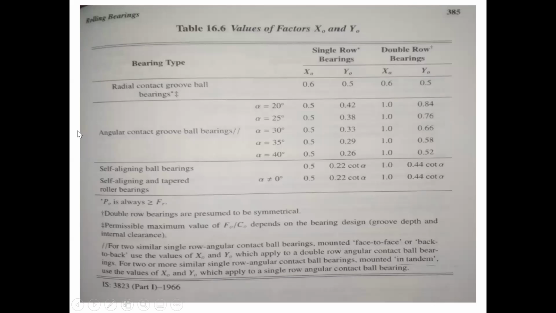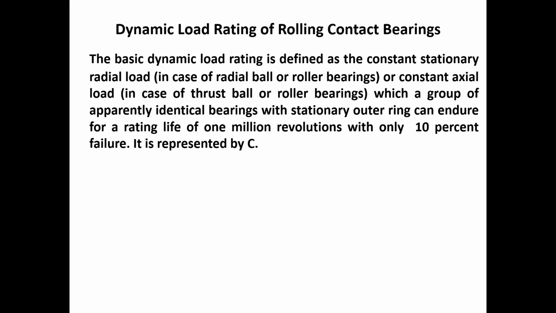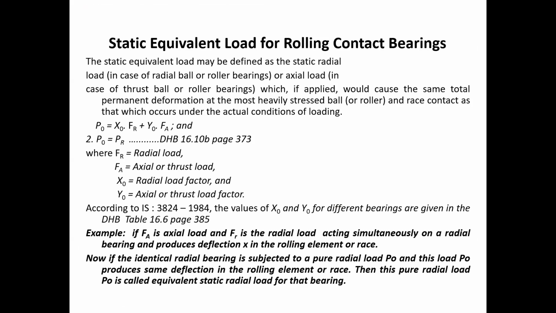The types of ball bearing are given. There is a value of X naught and Y naught given. By using these values, we can find out the value of the equivalent load factors, that is the axial load factor and the radial load factor, from this table. Okay, so if you want to have a better understanding of the static equivalent load, we can understand with the help